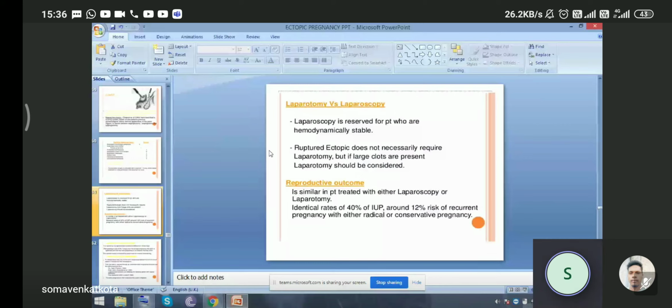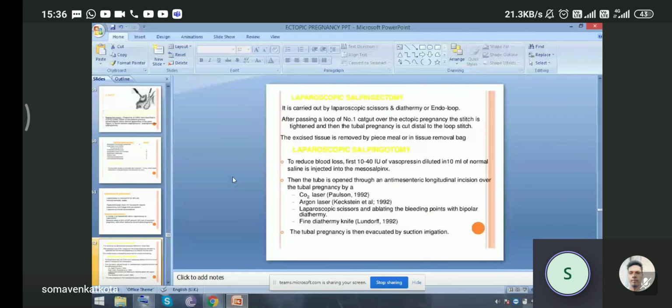So laparoscopic salpingectomy is carried out by laparoscopic scissors and diathermy or endoloop. After passing a loop of number 1 catgut over the ectopic pregnancy, the stitch is tightened, and then the tubal pregnancy is cut distal to the loop stitch. The excised tissue is removed piecemeal or in a tissue removal bag.